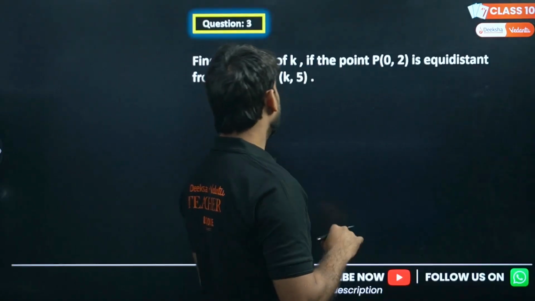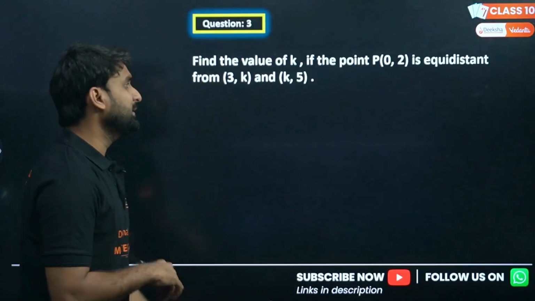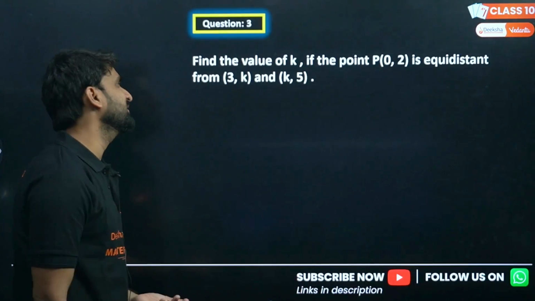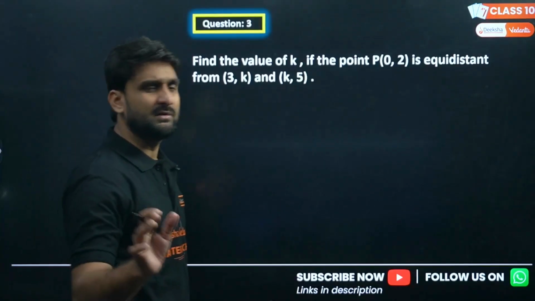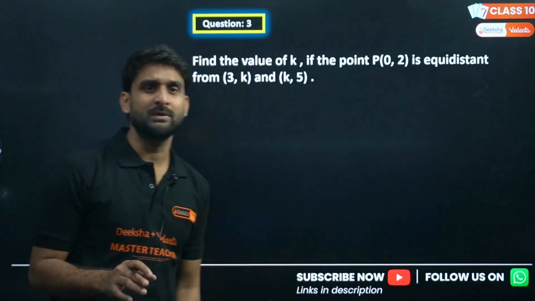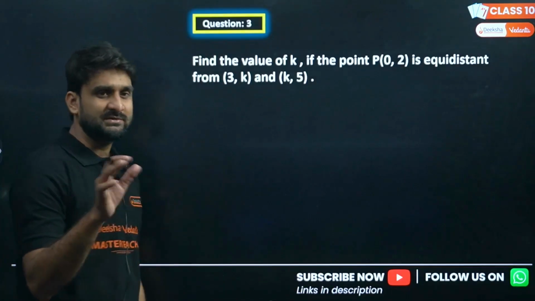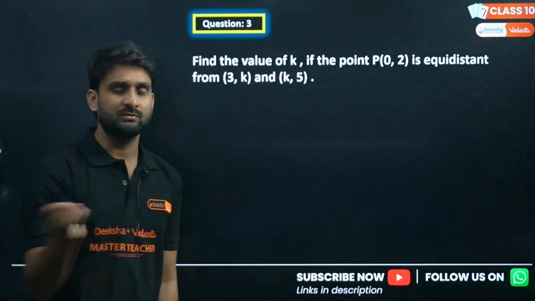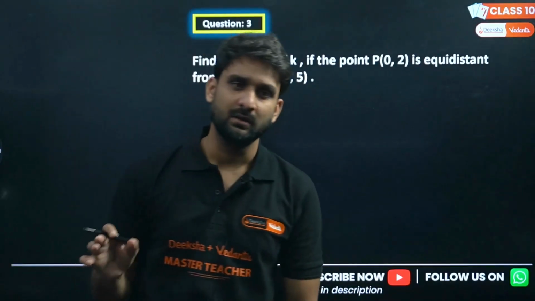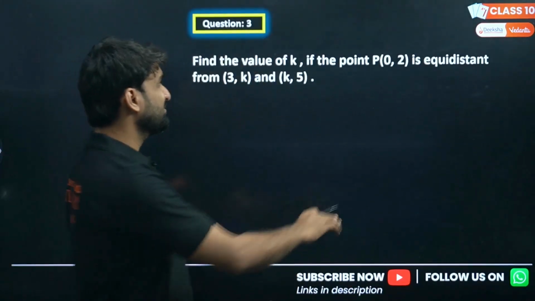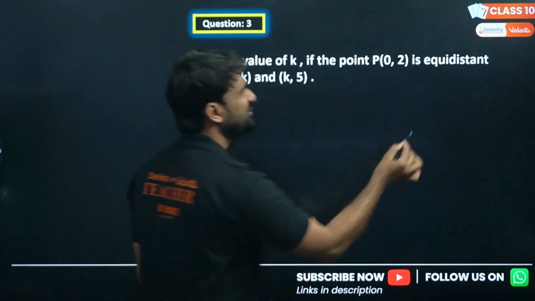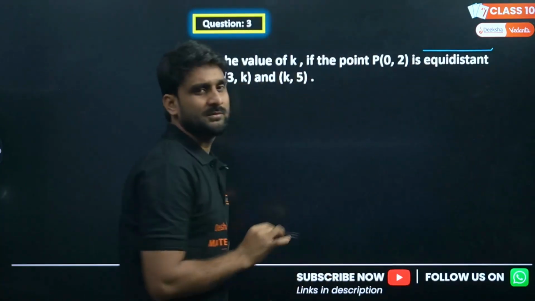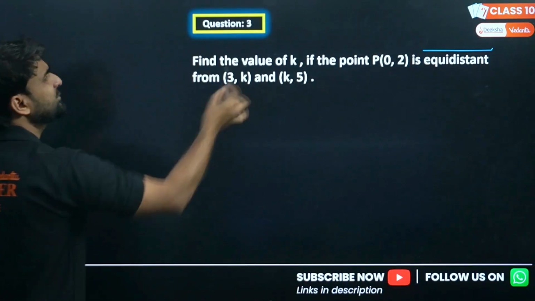Find the value of k if the point P 0, 2 is equidistant from. So my dear lovely kids, one thing is to be clear here, that such questions in boards are frequently coming, right? The board is frequently asking questions based on this concept, equidistance. Okay, so let's do this question.